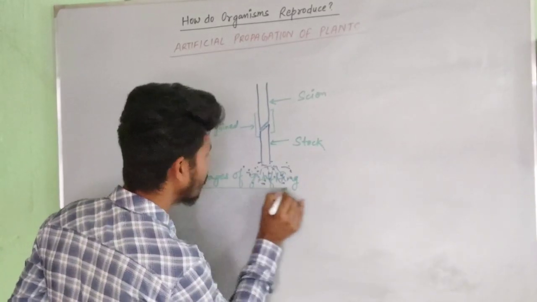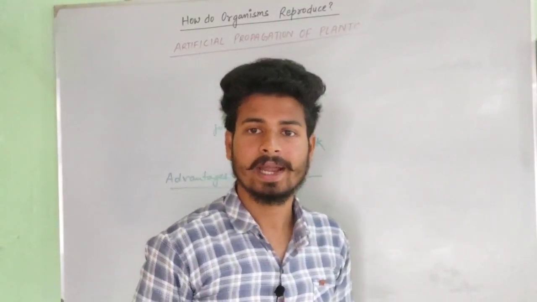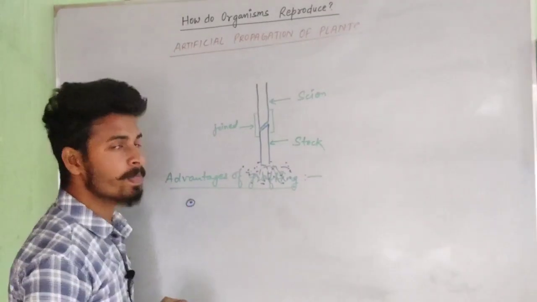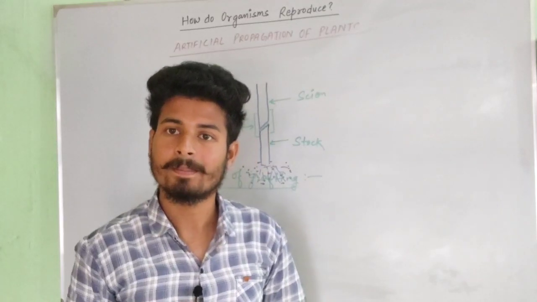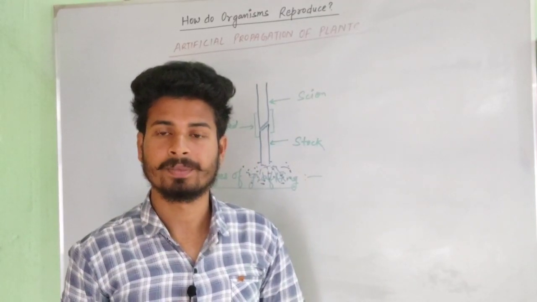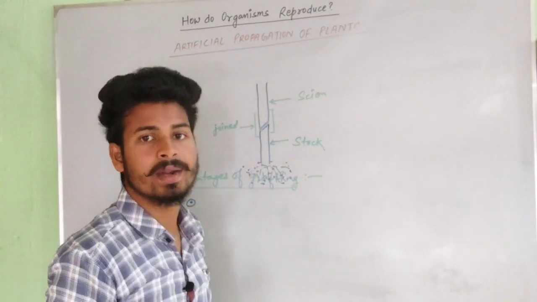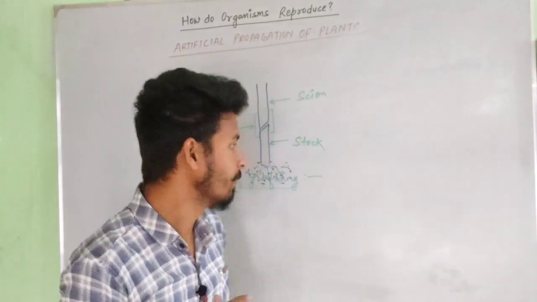If we talk about the advantages of grafting, the first point is that in this process we can get the desired plant characteristics in a single parental body. I mean that whatever things we need, we can get in a single parental body.